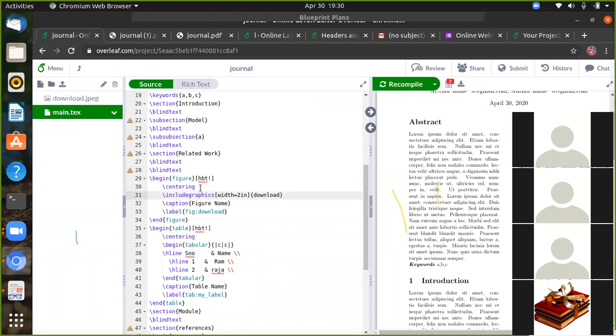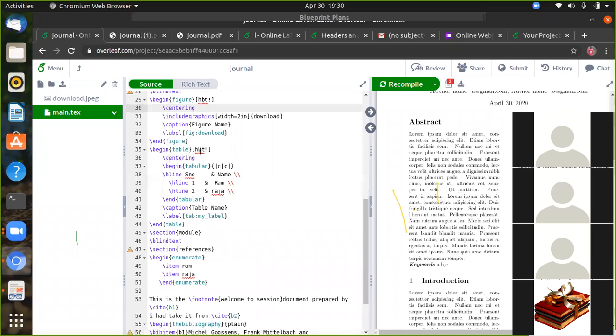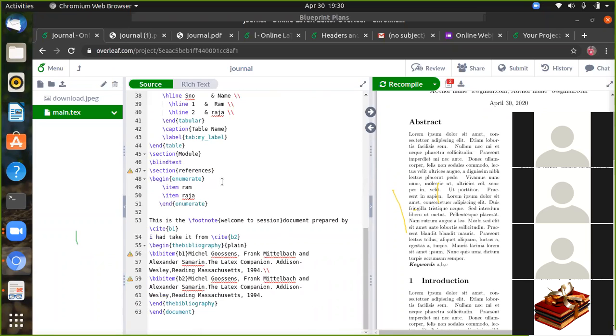Then centering, and you can include the graphic size also, width of the size also 2 inches. Okay, and then the download option. Then the table also, the HPT, then the 2 column size table we have to include. Okay, and the references, enumerate and itemize.